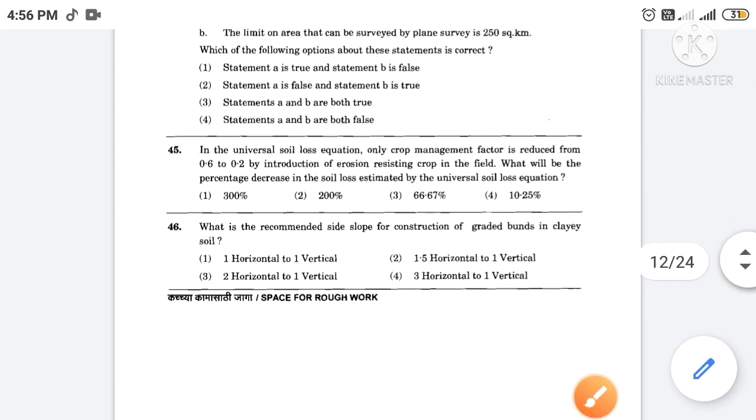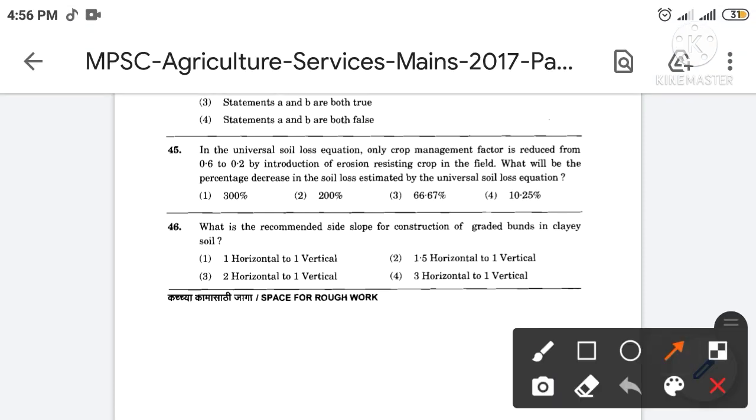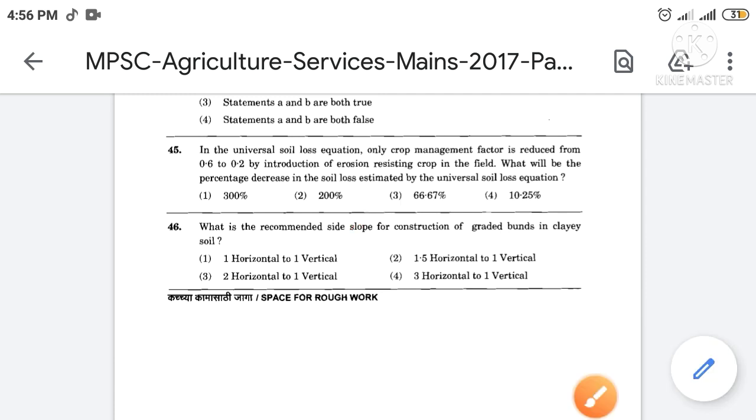Then next, in the universal soil loss equation, only crop management factor is reduced from 0.6 to 0.2 by introduction of erosion resisting crop in the field. What will be the percentage decrease in the soil loss estimated by the universal soil loss equation? The correct answer is option number 3, 66.67%.